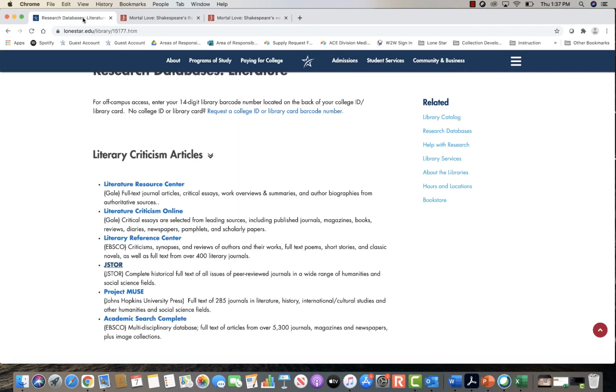So this is a little bit how you would do searching in some of the literature databases. There are some other additional ones listed that I encourage you to look into. Academic Search Complete is also another great database to look into for your subject, but I highly recommend the first four for you to start with.